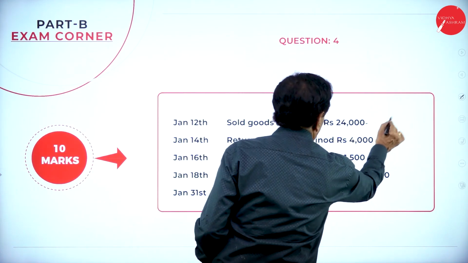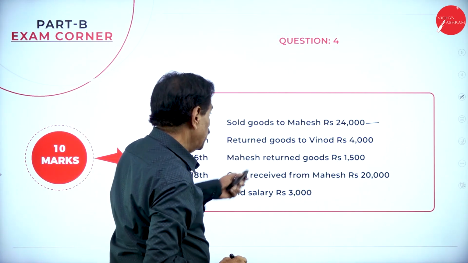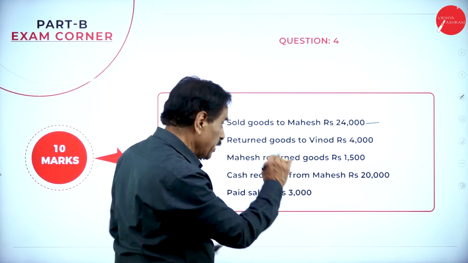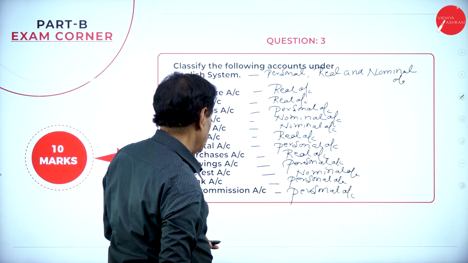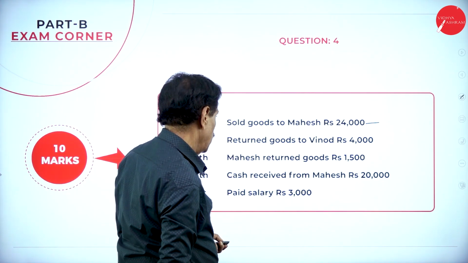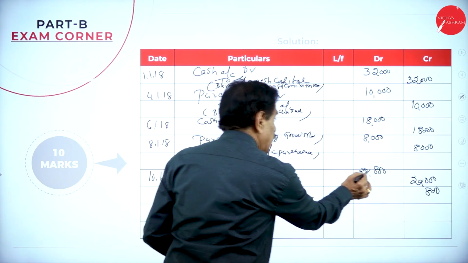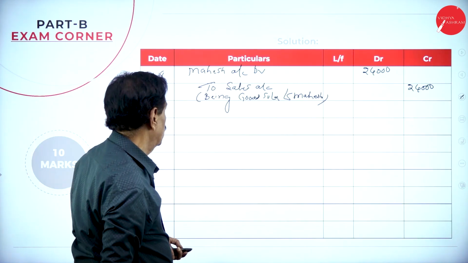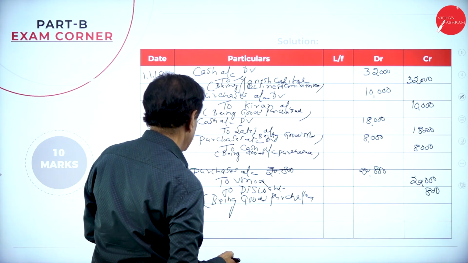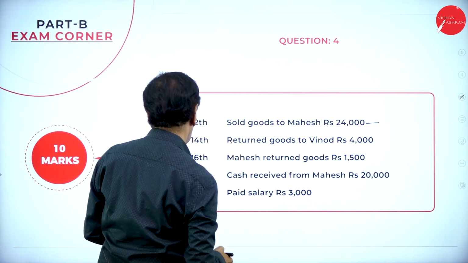So this is over. On 14th, return goods to Vinod. We return goods to Vinod. So here another entry is there now. We purchased from Vinod. We return goods to Vinod. What's the date? Return goods to Vinod, 14th.